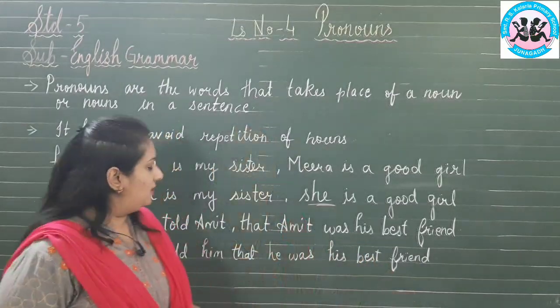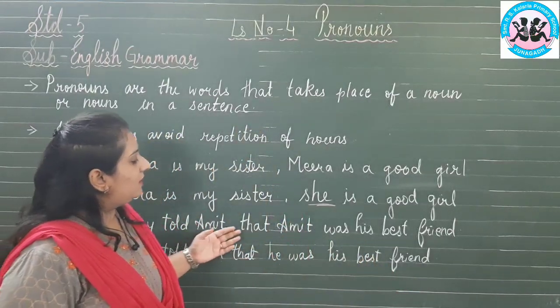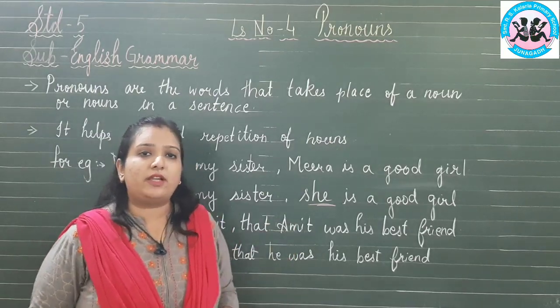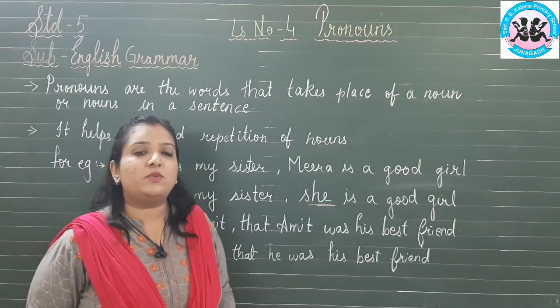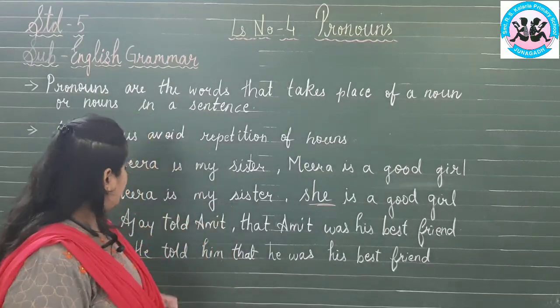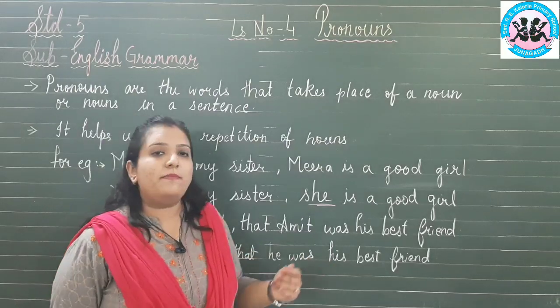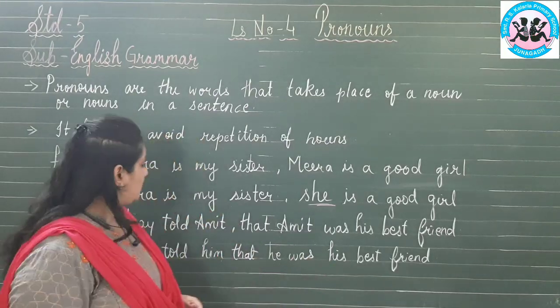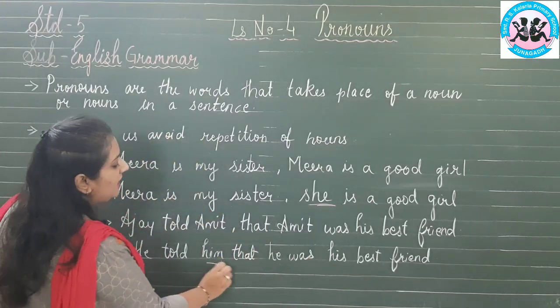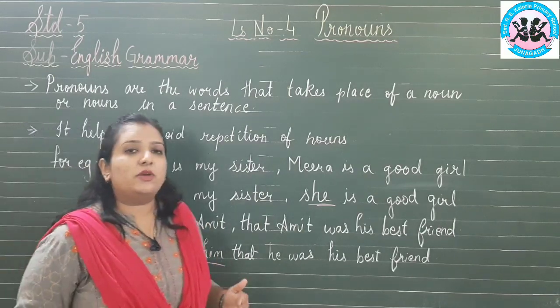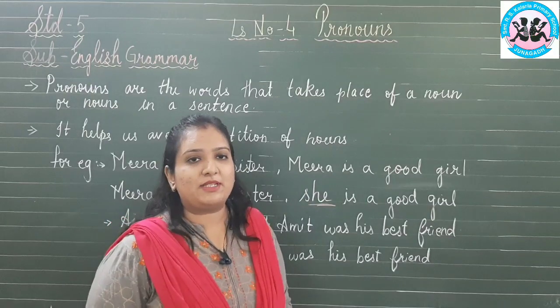Second example, Ajay told Amit that Amit was his best friend. Again, the sentence is looking very lengthy. So instead of these nouns, we can use pronouns. For example, he told him that he was his best friend. Here we have used the pronouns he and him instead of the names Ajay and Amit. So it makes the nouns less repetitive.